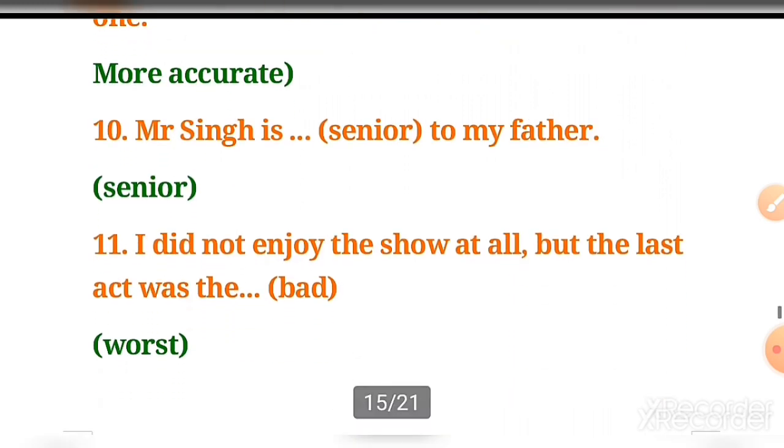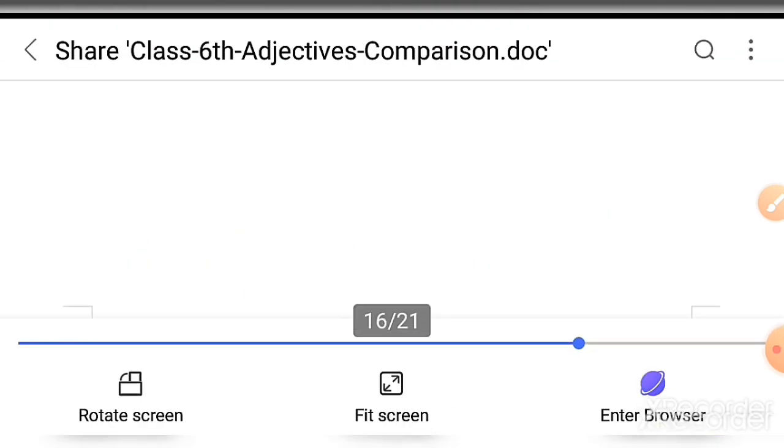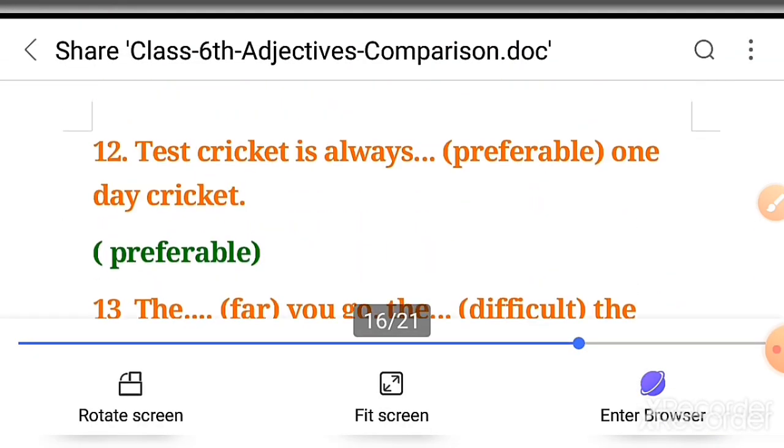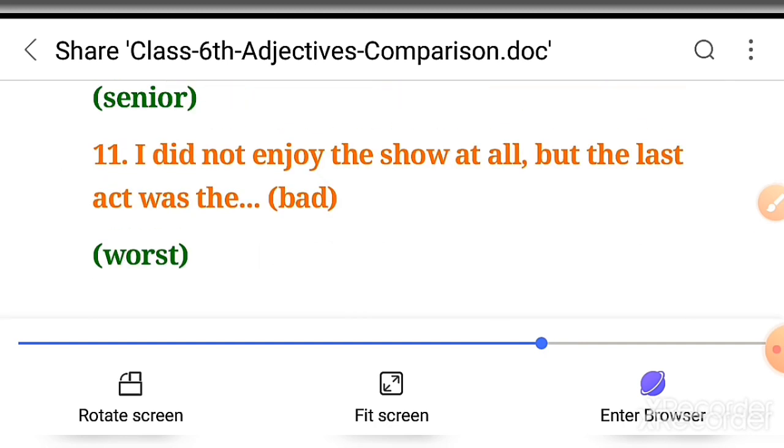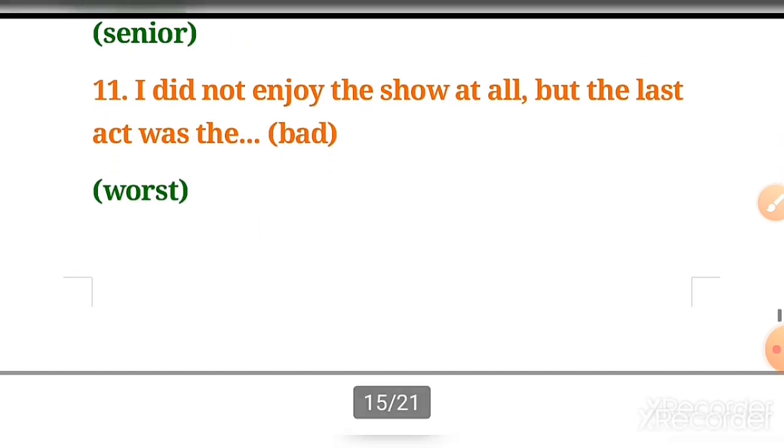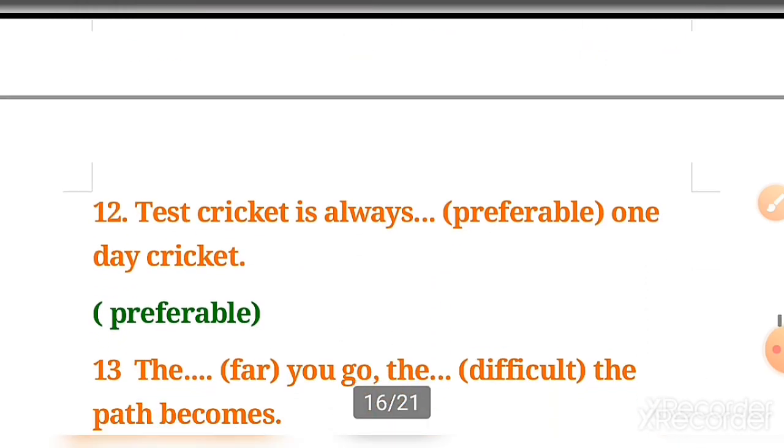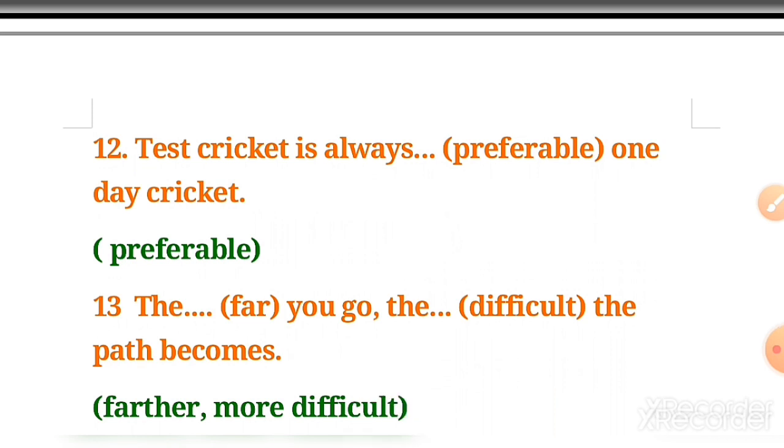Number 10, Mr. Singh is senior to my father. Number 11, I did not enjoy the show at all, but the last act was the worst. Number 12, test cricket is always preferable to one-day cricket.